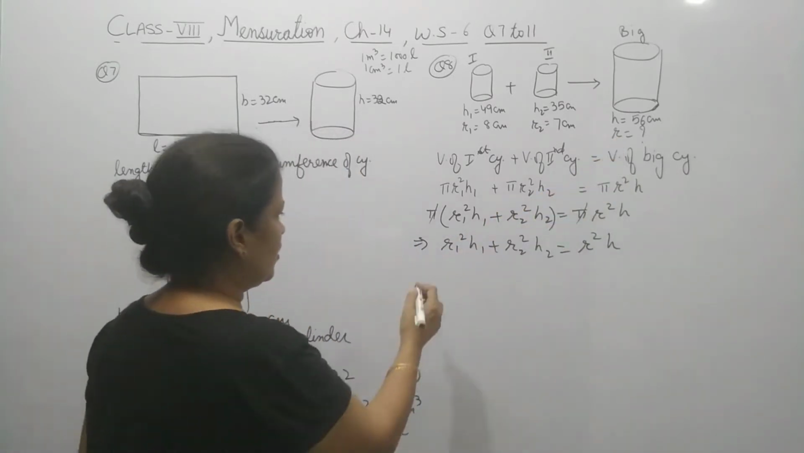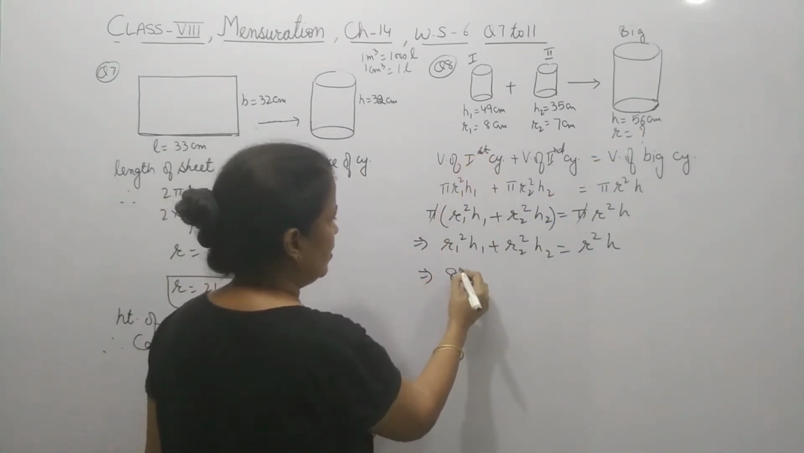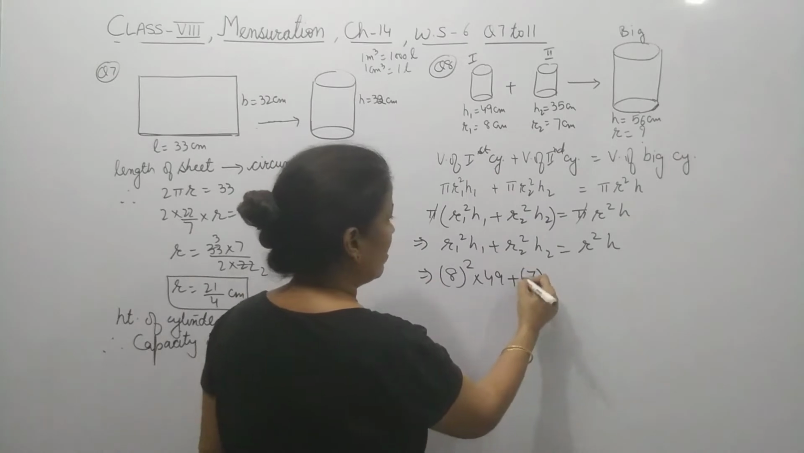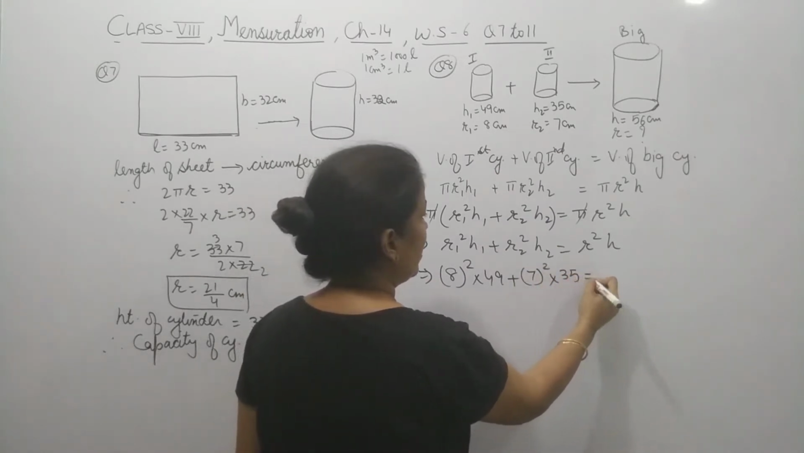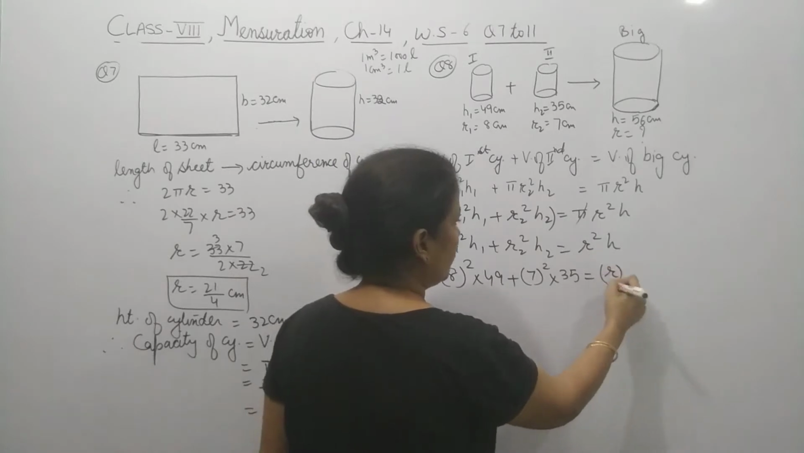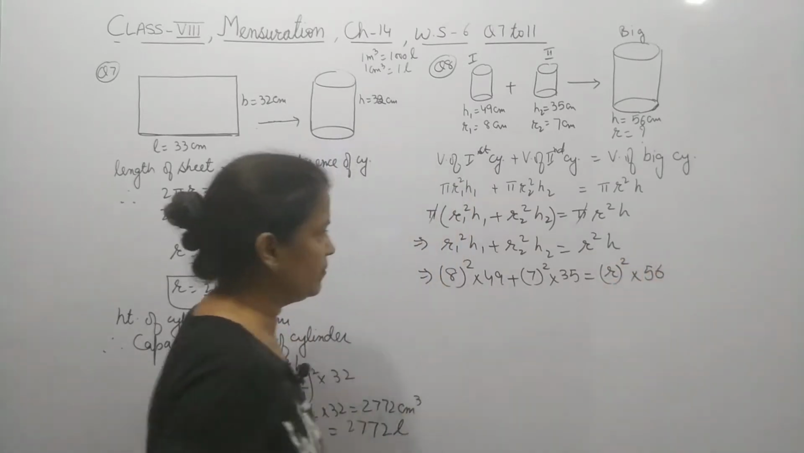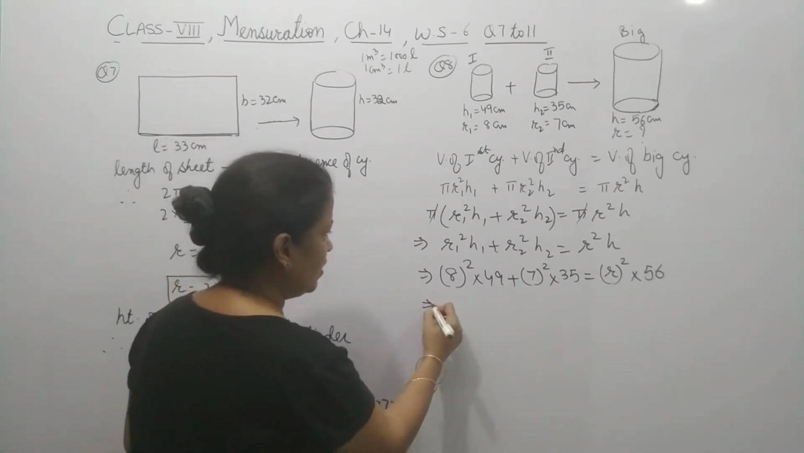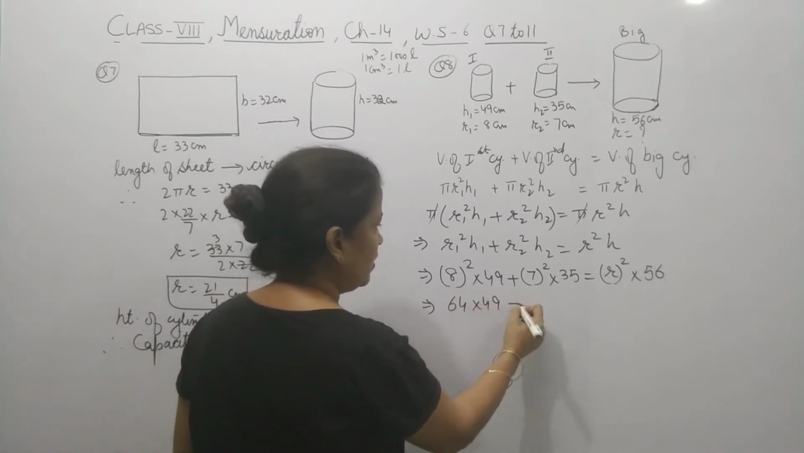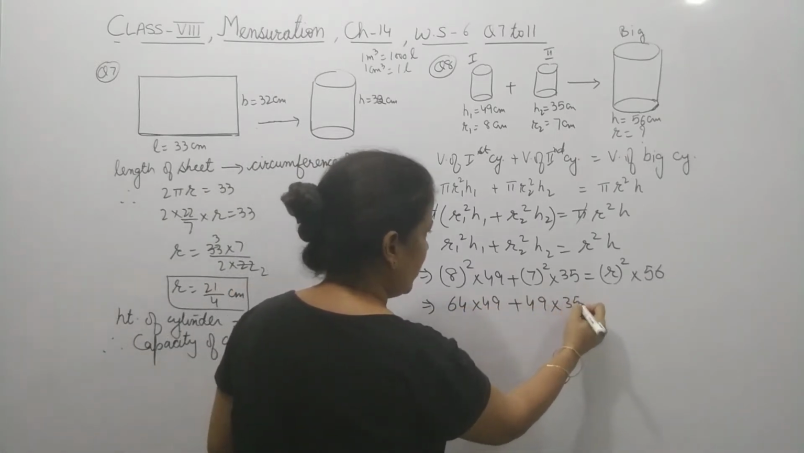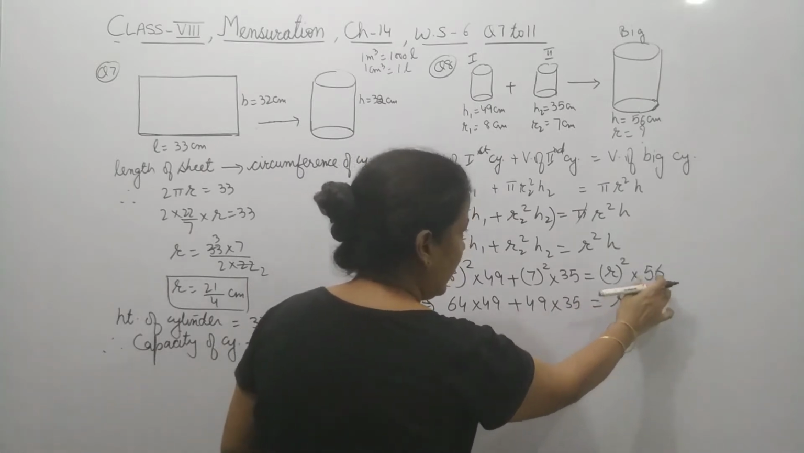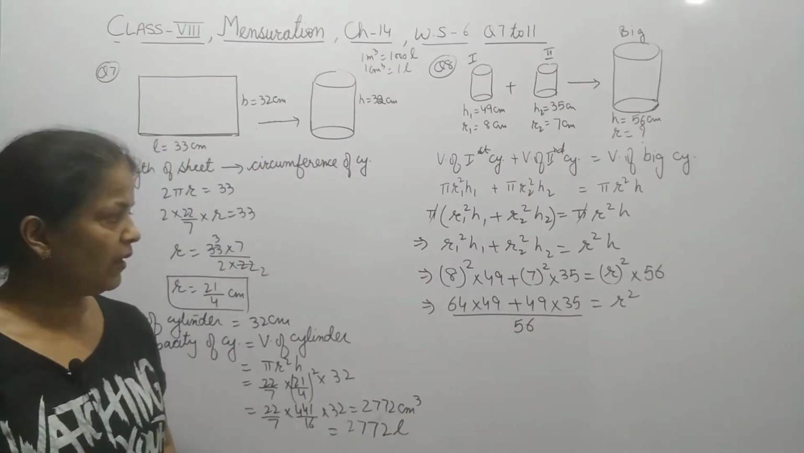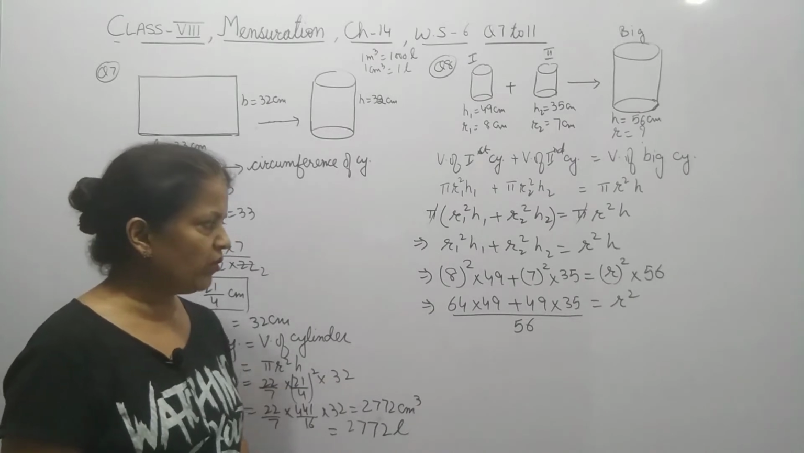Now substitute the values: r1 square 8 square into 49 plus r2 square 7 square multiply 35 and r square, which we have to find out, into 56. How will you go further? Now solve it: 64 multiply 49 plus 49 multiply 35 equal r square, and this 56 will come in the denominator. Is it clear? Now you will go further to get its answer.